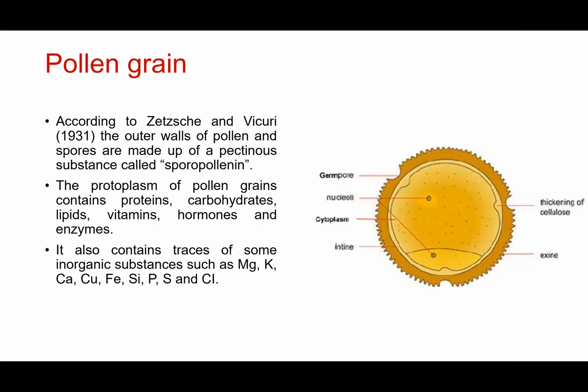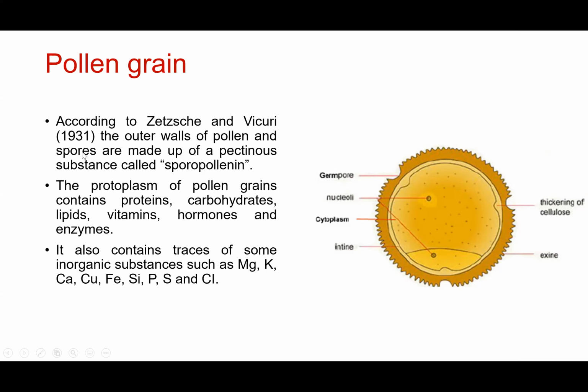So when we look at a pollen grain, pollen grains generally come in various shapes and sizes. Two scientists called Zetzsche and Vicari discovered something about the outer wall of pollen. We all know that the pollen wall has two layers: the outer exine and the inside one is intine.